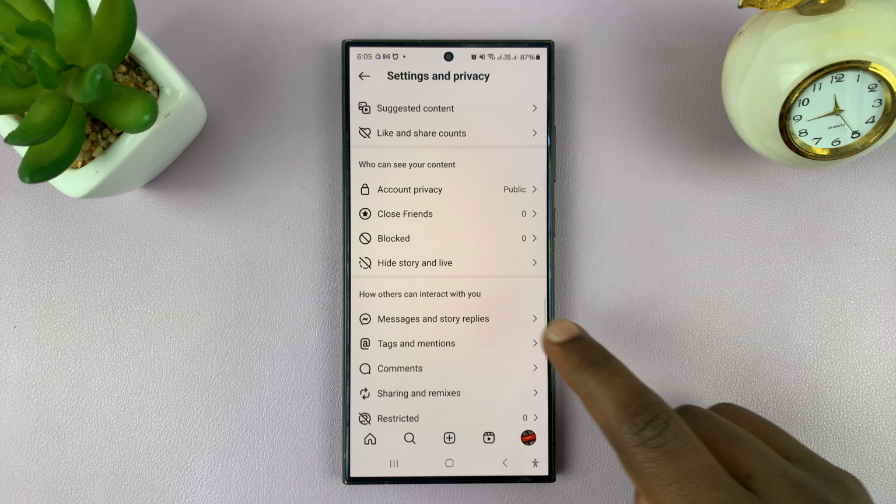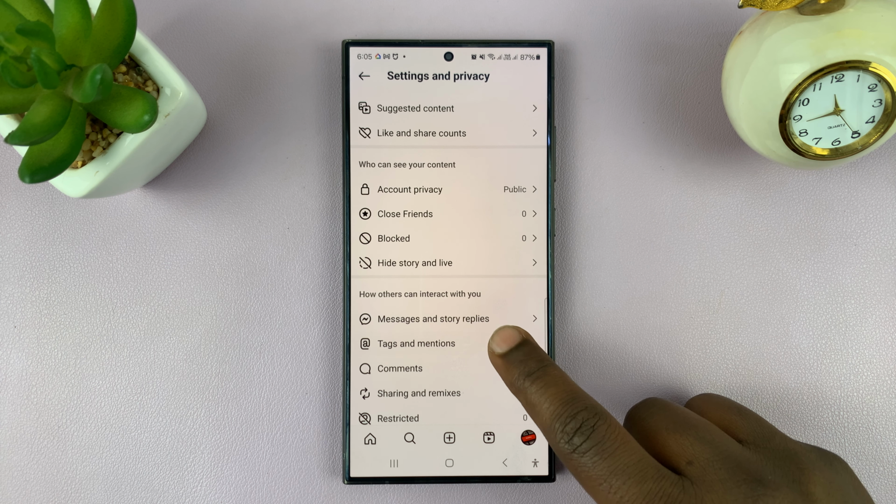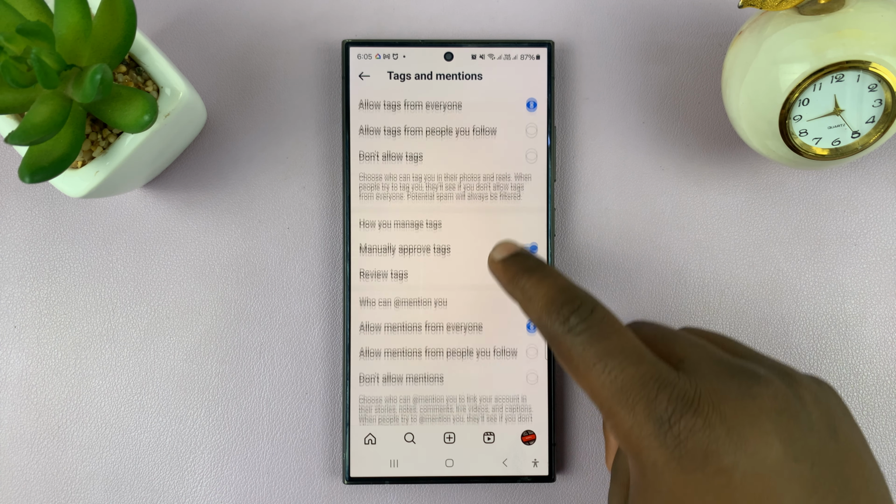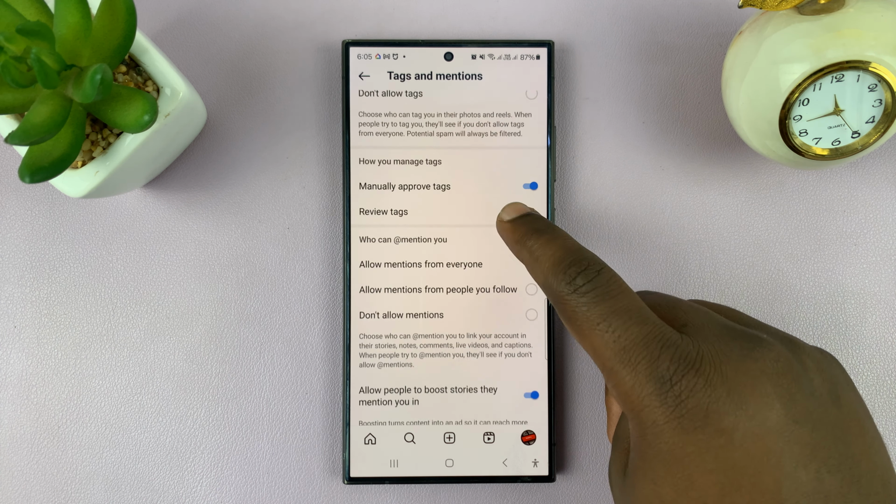So I'll be showing you how to stop people from mentioning you on Instagram. So go to your profile by tapping on the profile icon and then tap on the three-line button in the top right corner and select Settings and Privacy. Under Settings and Privacy, scroll down and tap on Tags and Mentions. And then if you scroll down, you should see who can mention you.